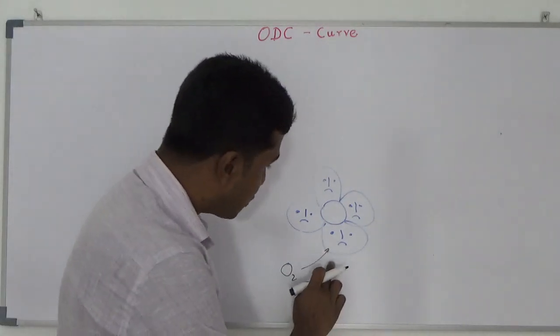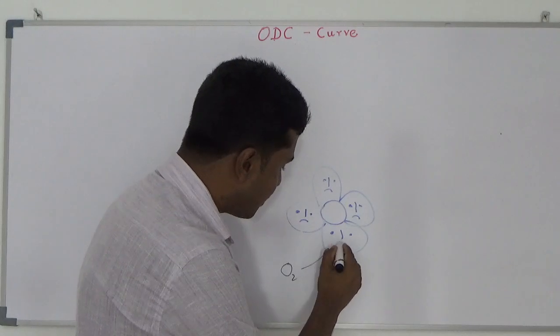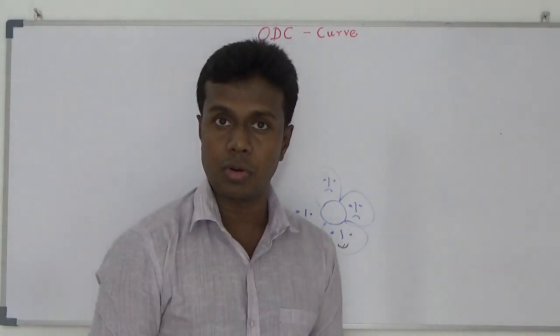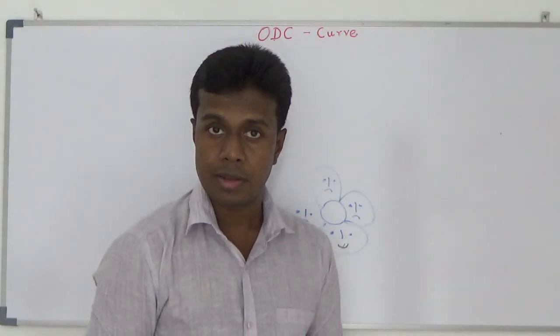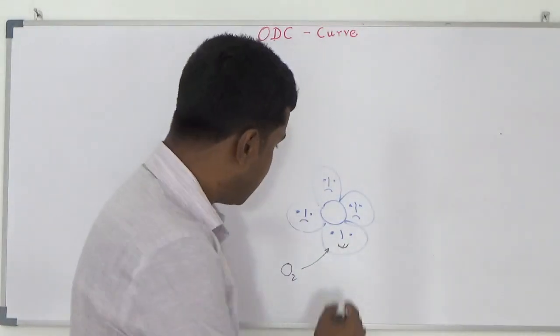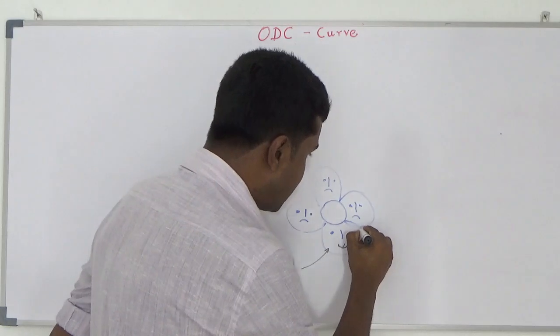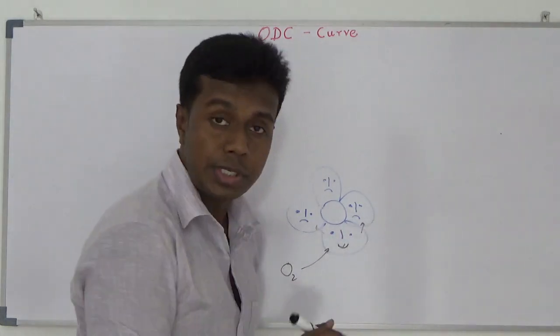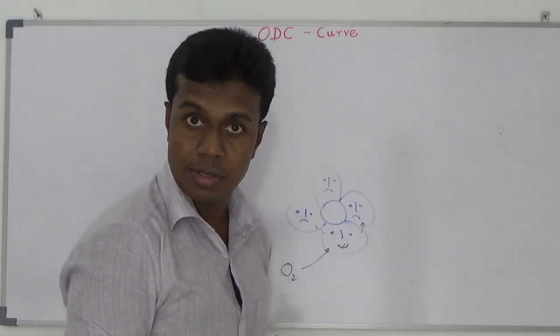Once it is bound with this part, this part of the hemoglobin molecule is very happy. Once it is bound with oxygen, it says, "Don't worry, this is an innocent guy. Be happy, ready to accept the oxygen."